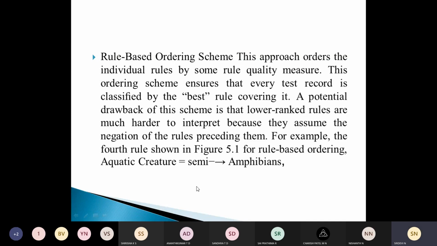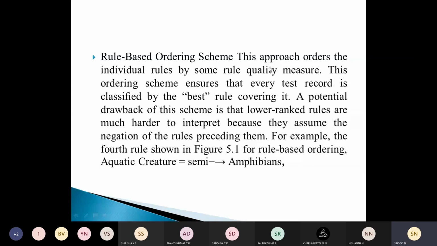The additional conditions, that it doesn't have any feathers, and it cannot fly, and it is cold-blooded, are due to the fact that the vertebrate does not satisfy the first three rules. So if the number of rules is large, interpreting the meaning of the rules at the bottom of the list will be a very cumbersome task. Higher order rules we can manage, but the lower ranked rules will be harder to interpret. That's a drawback of this rule-based ordering scheme.